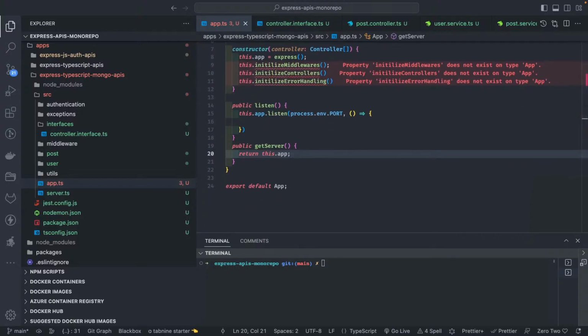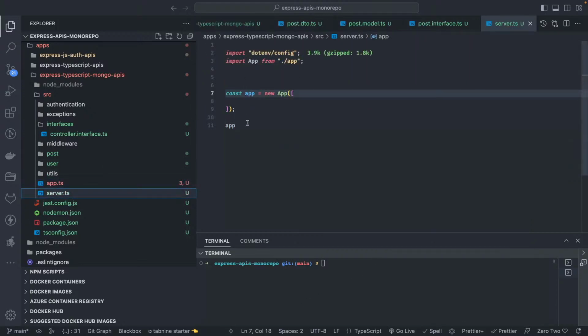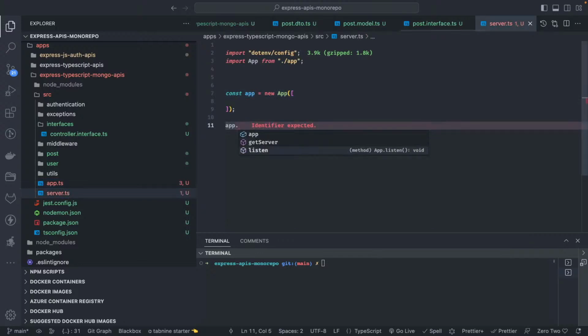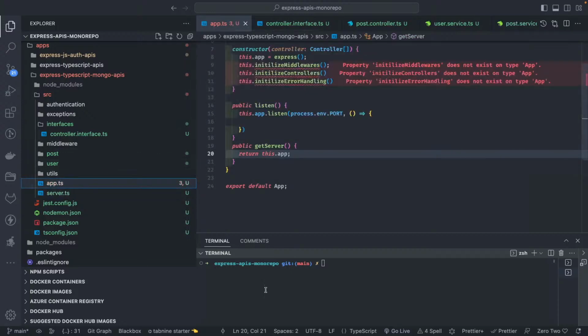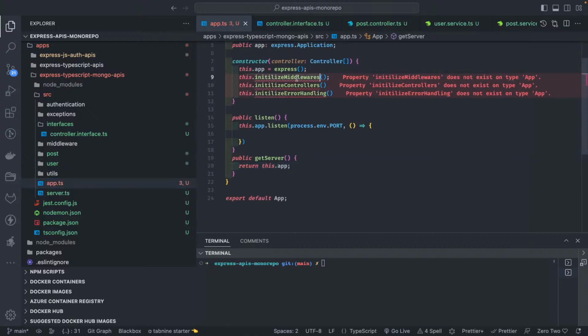Okay, and that's it. So how can we do it? This is going to return in the server.ts app, so we can call this method app.listen. That's it. Your root server.ts will contain only this thing, all the controllers, and app.listen you will pass. And inside app.ts, now you are going to initialize all these. You are going to create all these things, initialize middleware.